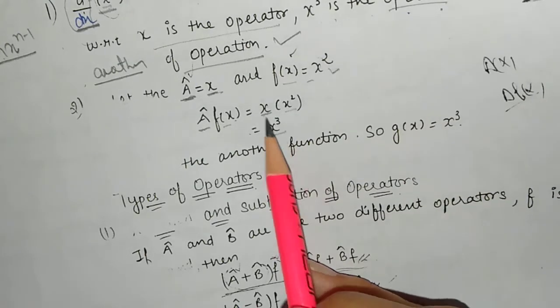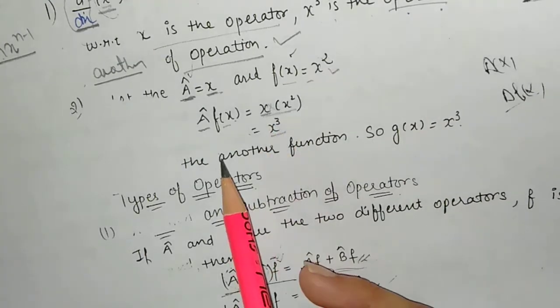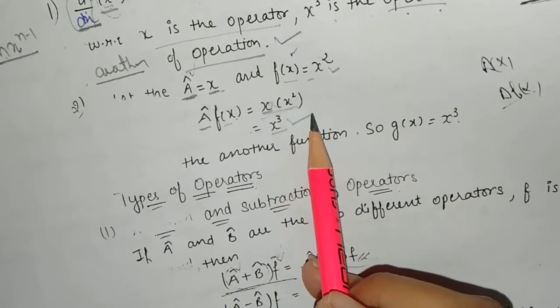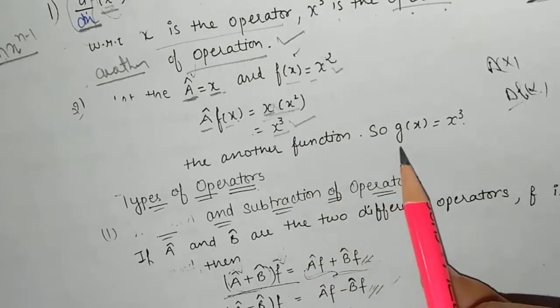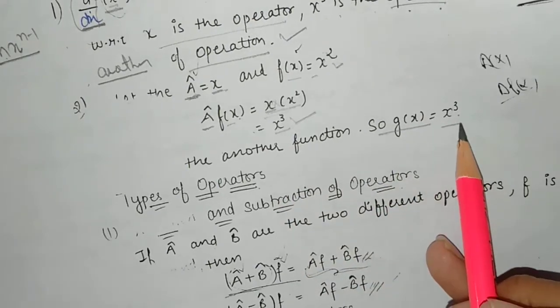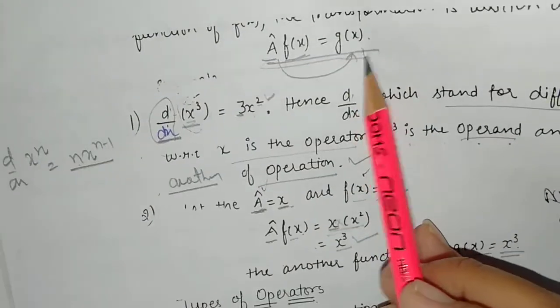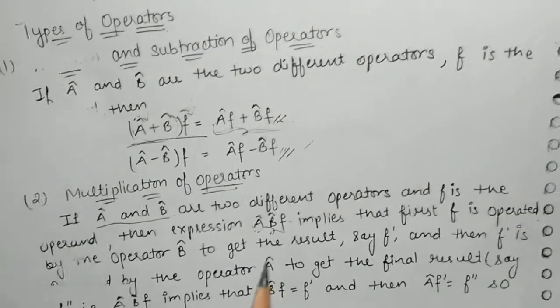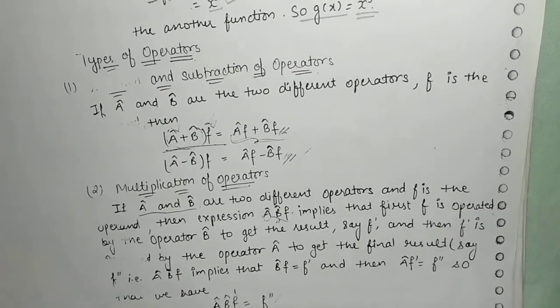By multiplying, this is in the multiplication form, so it is equal to x cube, which is another function, if we compare this with the above equation.